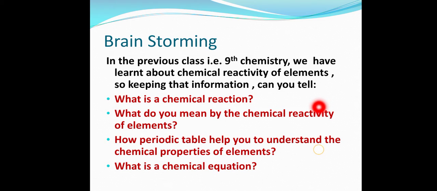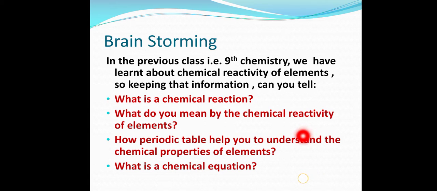What is a chemical reaction? A chemical reaction is a reaction in which one or two elements, or more than two compounds, interact together to give a new product. What do you mean by chemical reactivity? Chemical reactivity of an element is the tendency of an element, that is, how many electrons it can lose or gain, or how many electrons it can share with any other atom to form a new product.